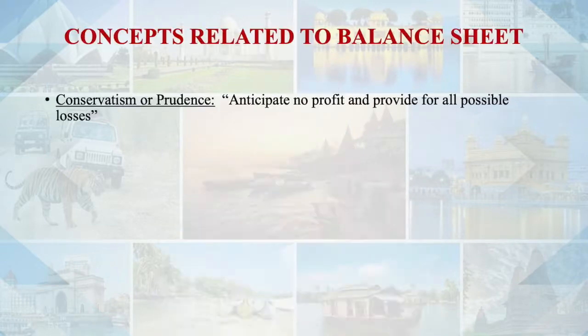Next is the concept of conservatism, or we can also call it prudence. Now this particular concept says that you should not anticipate any profit. Don't anticipate any profit. Don't foresee any profit. Don't forecast any profit. But if you can smell, if you can find, if you can feel that there can be some losses, then yes, consider them as losses and try to prepare yourself, your organization, to meet those losses.